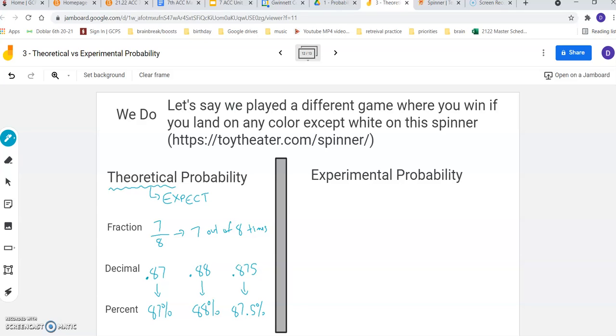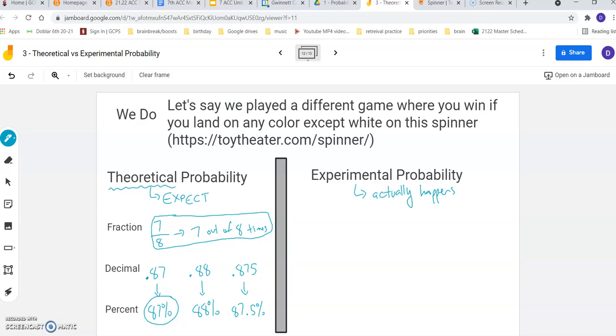So I would expect to win this game most of the time. It's pretty likely to win. I have an 87% chance of winning this game each time I play. And I would expect, in theory, to win it 7 out of 8 times. Experimental probability is what actually happened.